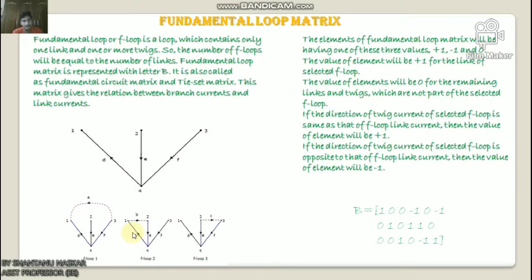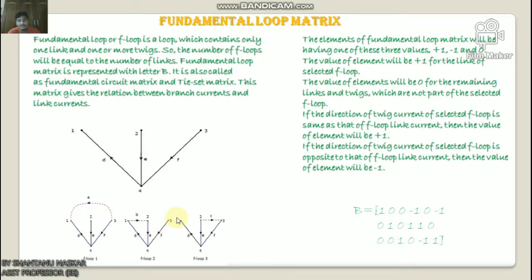So in the above figure, the branches which are represented with colored lines form f-loops. Look here, we will get the row-wise element values of the tie-set matrix from each f-loop.